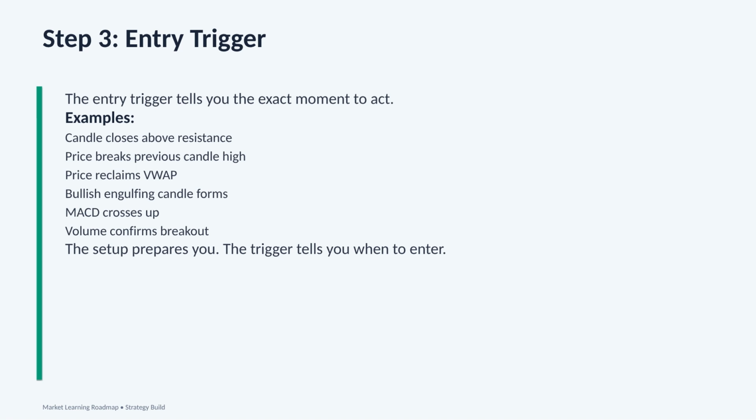Another trigger is when a bullish engulfing candle forms. This can show buyers are stepping in with strength. Another trigger is a MACD crossover. This can show momentum may be shifting. Another trigger is when volume confirms the breakout. A breakout with strong volume is usually more meaningful than a breakout with weak volume.